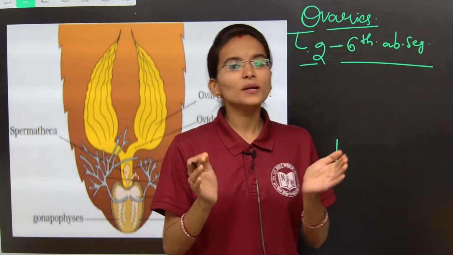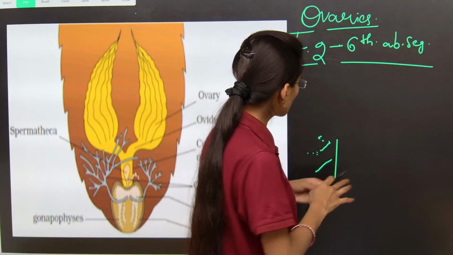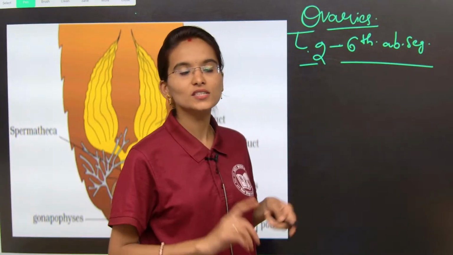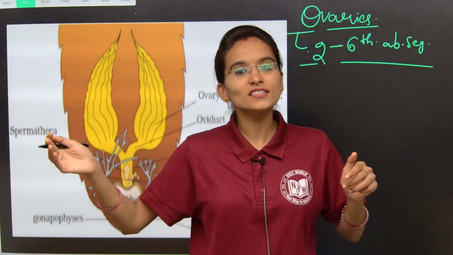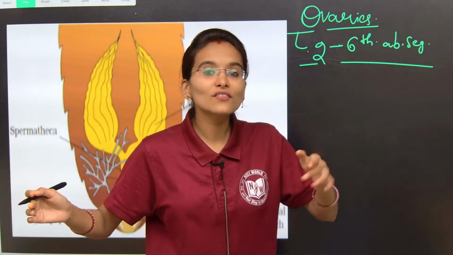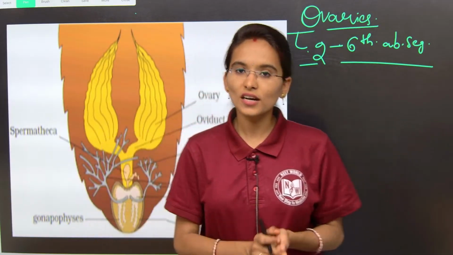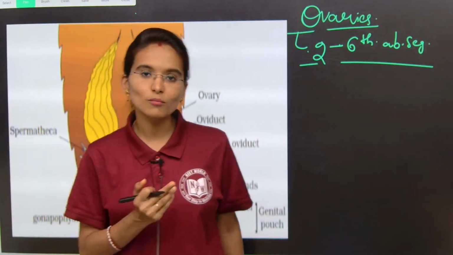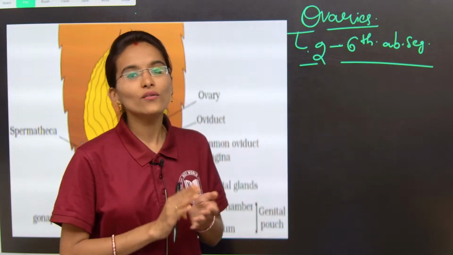Students, please just listen to me carefully. Do not be confused between the male and female reproductive system. You need to understand in which segments the testes are located, and in which segments the ovaries are located. When we talk about the female reproductive system of the cockroach, here mainly we need to understand about the ovaries.